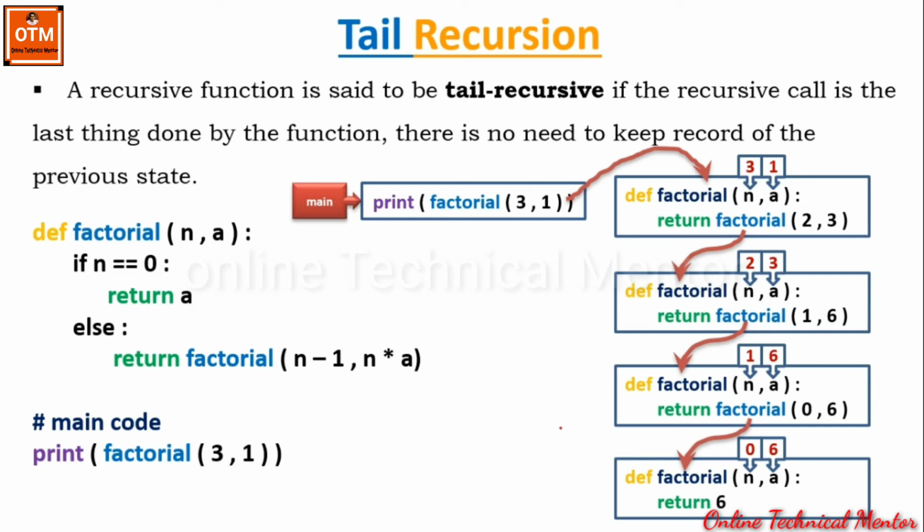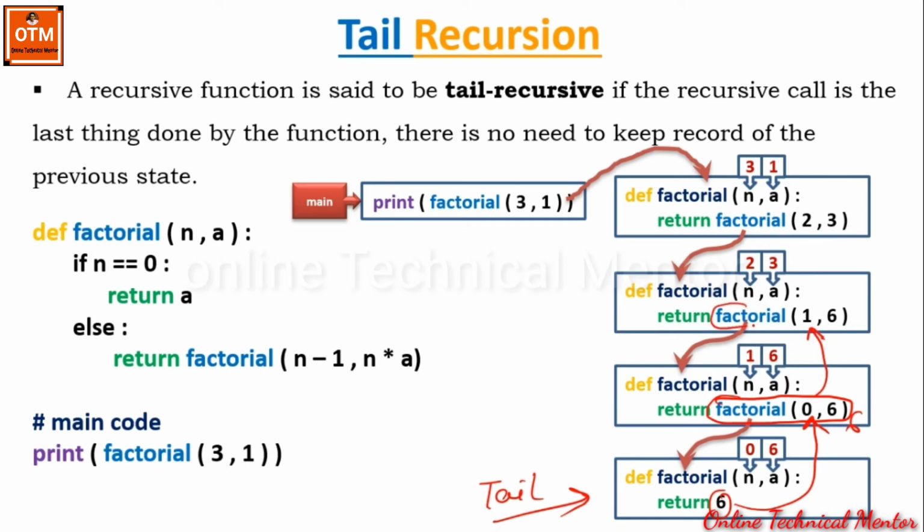That means the result has been generated at the tail of the function, and that is why it is called tail recursion. Now this 6 will be pushed back to the previous function, so this will be replaced by 6. So no pending work is over here. It will simply push the result back to the previous state.